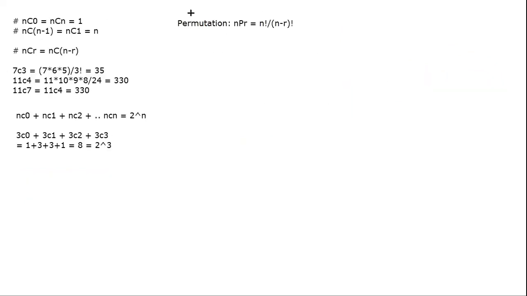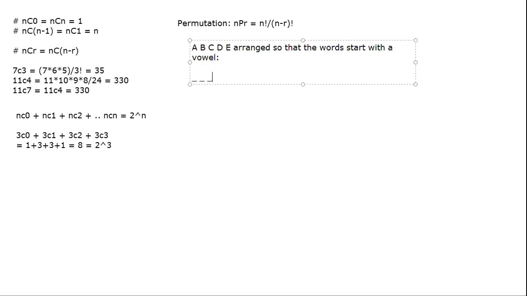For example, if the letters A, B, C, D, E have to be arranged so that the words start with a vowel, what will we do? There are 5 letters. Let us say we want to make a 5-lettered word only. It starts with a vowel, so this place can be filled using A or E.